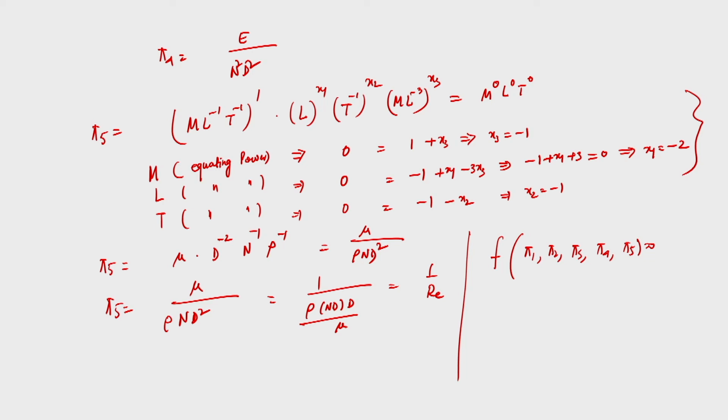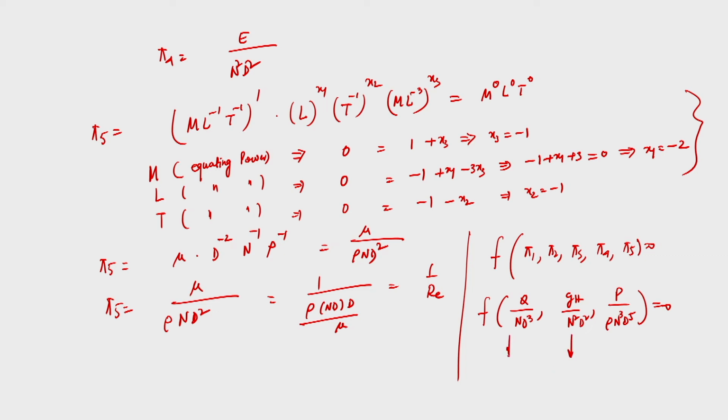Now, our interest here, when we discuss affinity laws, is f of pi 1, which is Q by n d cube, then gh by n square d square, and P by rho n cube d to the power 5, equal to 0. So, this is our interest: the flow coefficient, the power coefficient, and gh by n square d square, which is known as the head coefficient. We can call pi 2 the head coefficient.